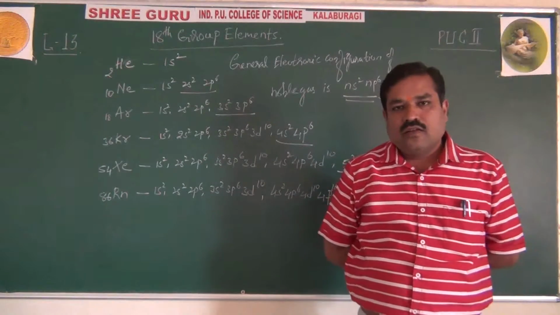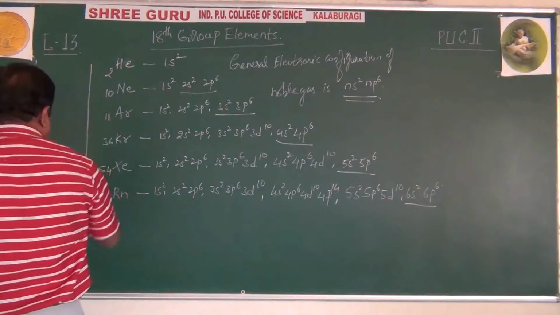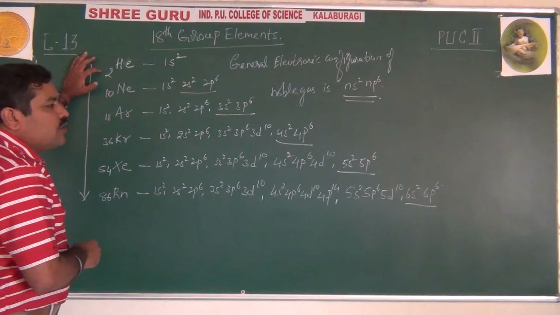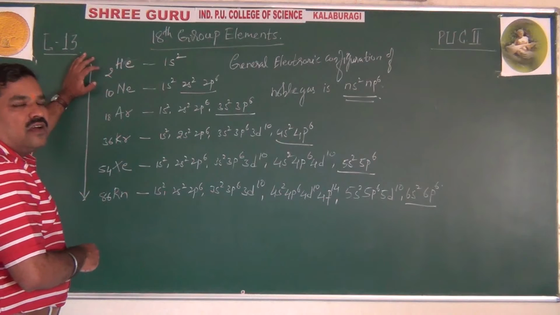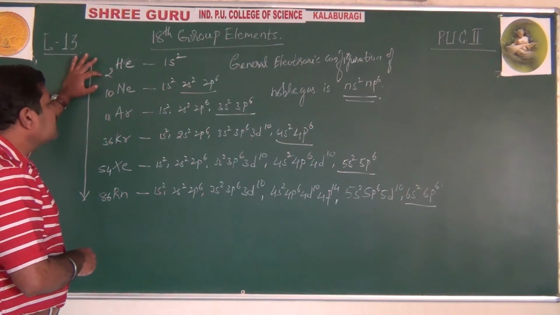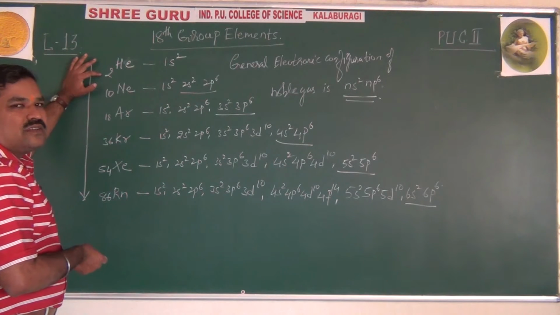Got it? Now down the group, what about atomic radii? Generally atomic radii increase from helium to radon due to the increase in atomic size. What about ionization enthalpy? Ionization enthalpy decreases from helium to radon. Why? Because atomic radius increases, and they are inversely proportional.